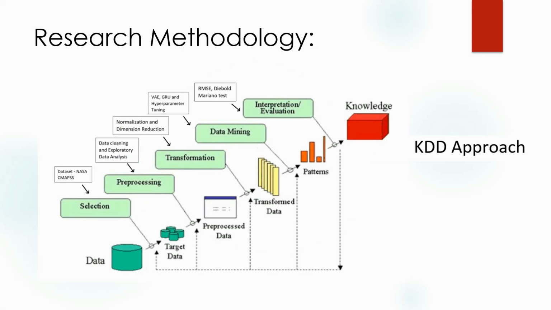So the research methodology which I'm using in this is a KDD approach. This process usually has five main steps. First is selecting the dataset. Second is pre-processing, which requires cleaning and exploratory data analysis. Third is transformation. Transformation requires dimension reduction, normalization, and preparing the data to be readily available for modeling purposes.